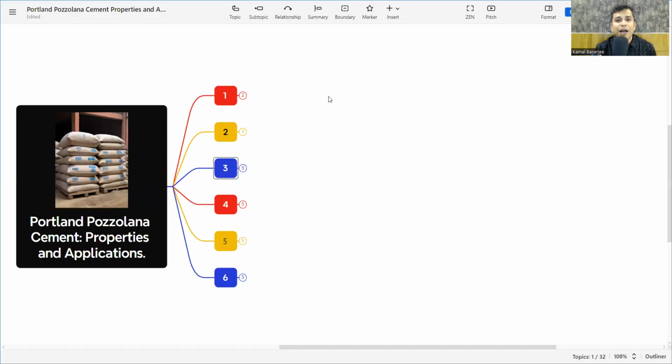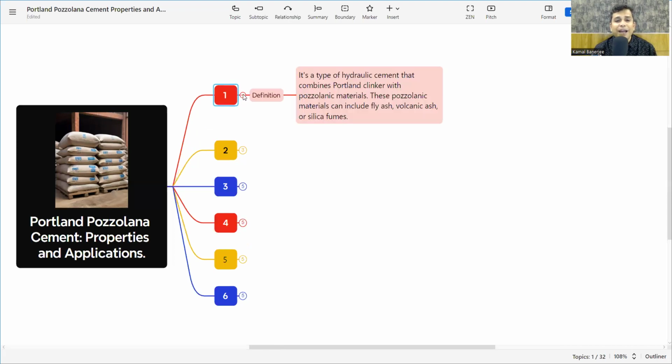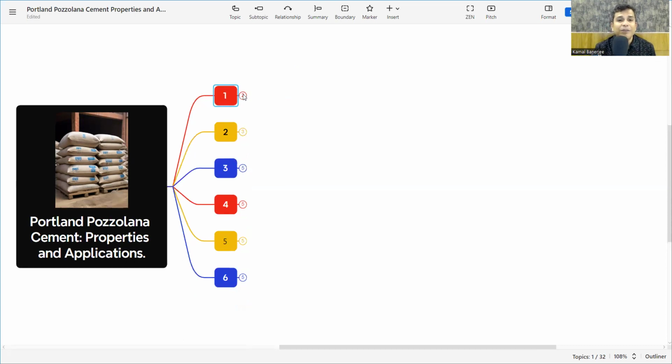So without wasting our time, let's jump into the subject, that is Portland Pozzolana cement. What is the definition of Portland Pozzolana cement? It's a type of hydraulic cement that combines Portland clinker with pozzolanic materials. In the OPC, there is only Portland clinker, but in the PPC, we are adding pozzolanic materials. And what is the pozzolanic material? It can include fly ash, volcanic ash, and silica fume. So it is a composite type of cement, including Portland clinker and pozzolanic material. That's why it is called Portland Pozzolana cement. So that is the definition of Portland Pozzolana cement.